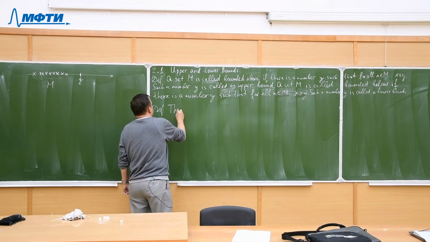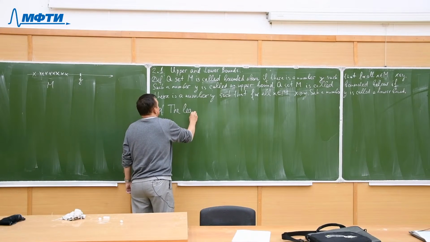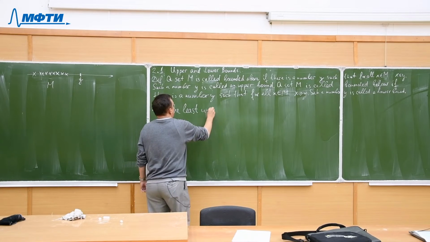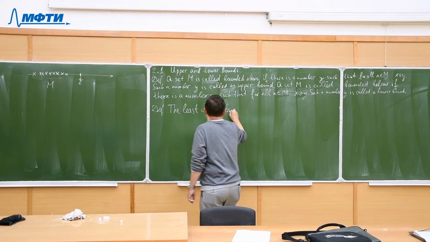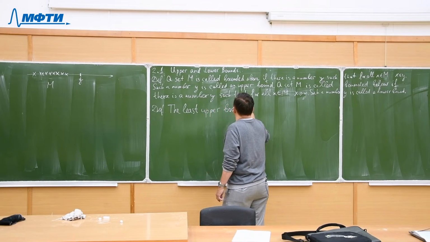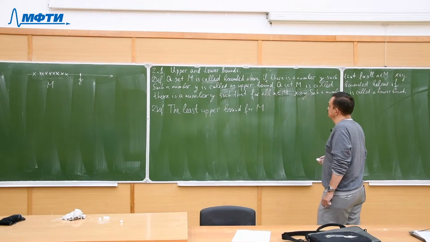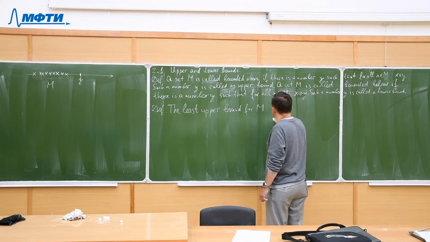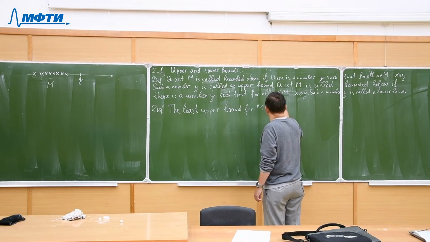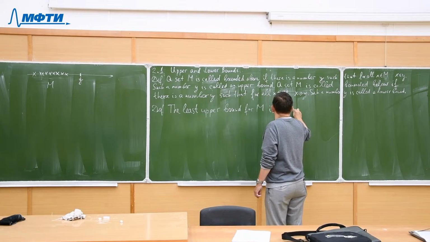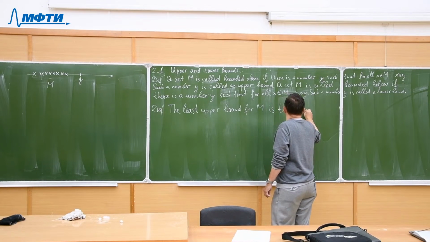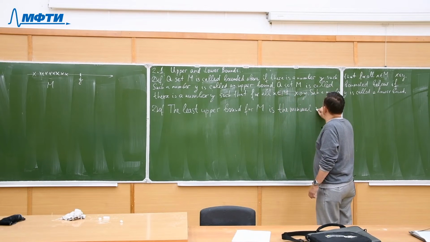The least upper bound for M is the minimal upper bound.